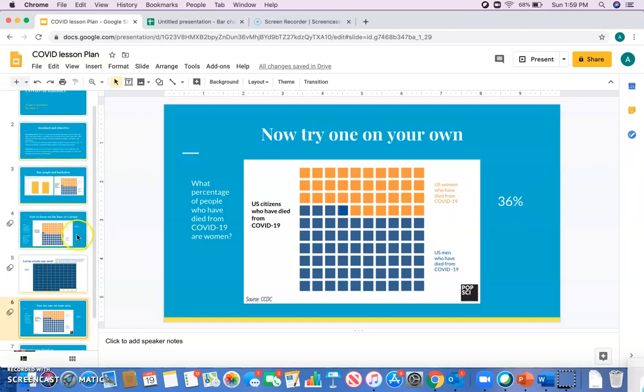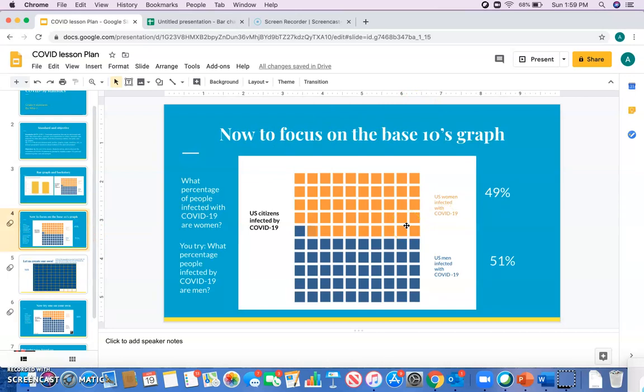Okay, so our question is, who is more likely to be infected, men or women? So I want to go back to this slide. We see that 49% of the people infected by COVID are women, and 51% of the people infected by COVID are men. So if we compare these numbers, which one's bigger and which one's smaller? 49 is smaller than 51, right? Yeah, so we know that men are more likely to be infected because they are 51% of the people infected, whereas women is lower at 49.